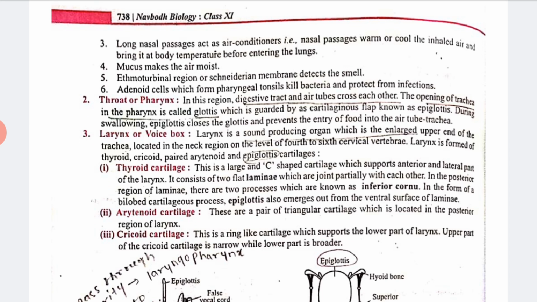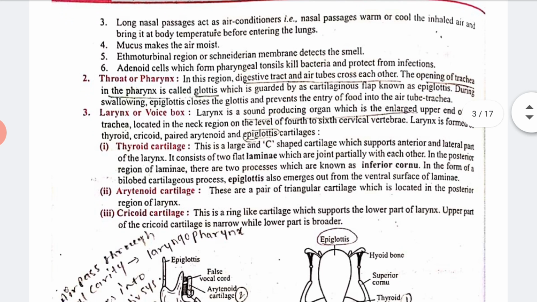Now the throat, or we can say pharynx. In this region, the digestive tract and air tubes cross each other, and the opening of the trachea in the pharynx is called the glottis. Next we have the larynx, also called the voice box.